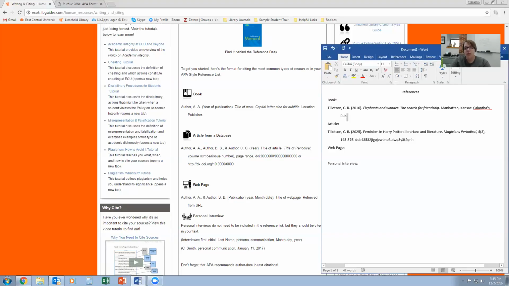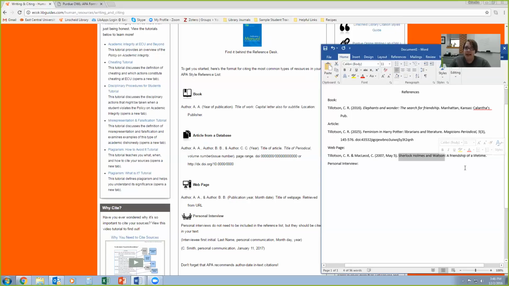And then we actually have the title of the web page. So let's say that it is about, I already talked about Harry Potter and, oh, Sherlock Holmes. That's another great thing. So let's say that this particular web page is about Sherlock Holmes and Watson, a friendship of a life. Sure, period. That's what we're going to call it. Now, again, you might be like, well, but she capitalized those. I know, it's weird, but they're names, so they should be capitalized.